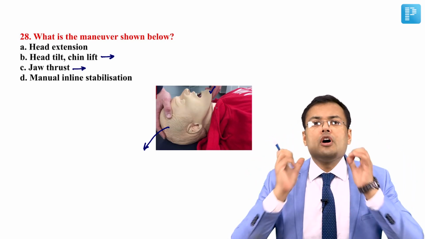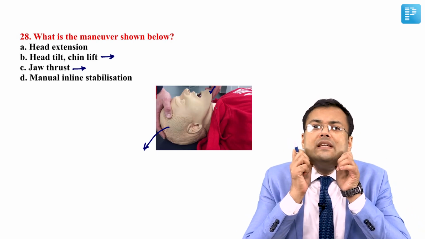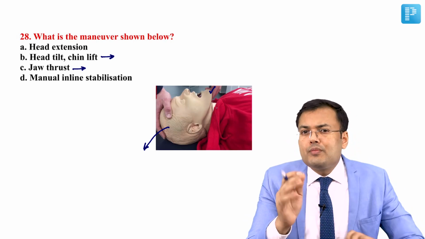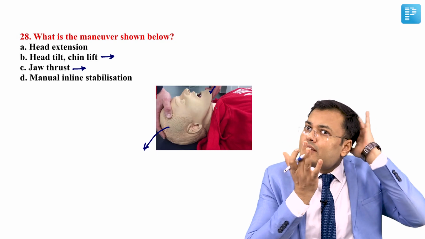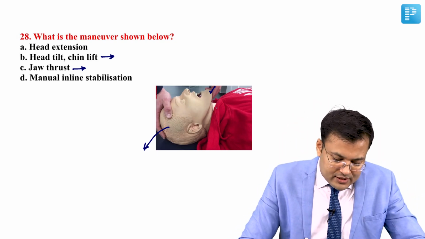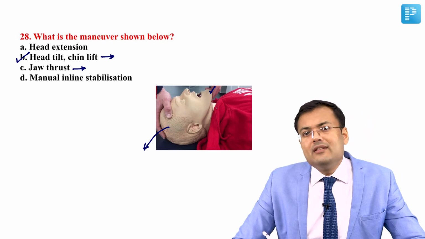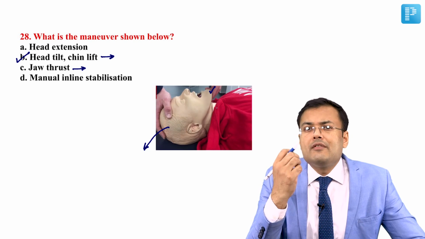Second maneuver is jaw thrust. In this jaw thrust, the tongue is moved anteriorly along with the mandible to prevent the obstruction of upper airway. So this is jaw thrust and this is head tilt chin lift. So the correct answer for this question is B. It is head tilt chin lift to prevent the obstruction of upper airway from the tongue.